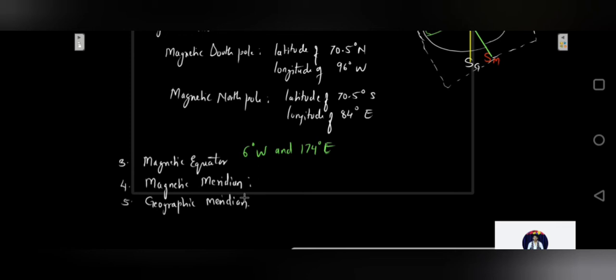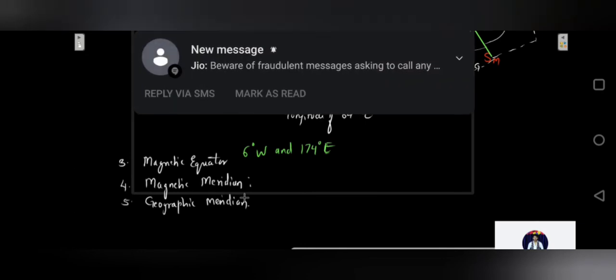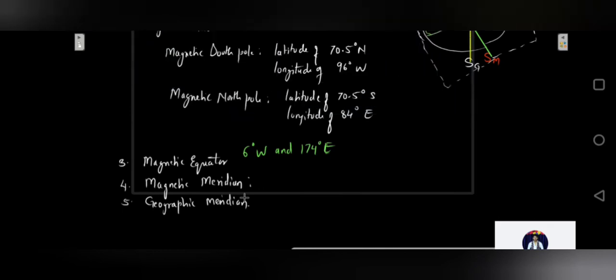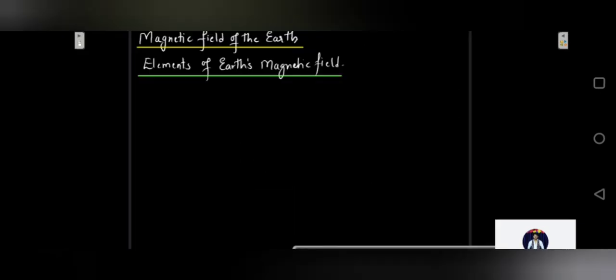Now to define the magnetic field at every position on the Earth's surface, we require certain elements. There are three important elements which are going to define the magnetic field at every point. Okay, so let's see these elements of Earth's magnetic field one by one.